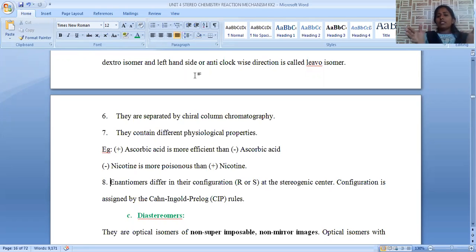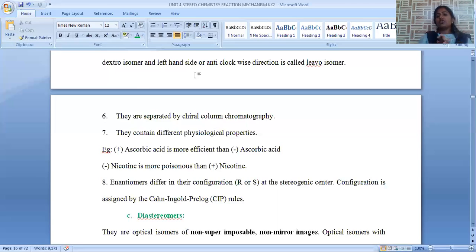If we mix dextro with levo in exactly equal proportion, the total mixture is called a racemic mixture. We took a simple example, erythrose. D plus erythrose and L minus erythrose. D plus stands for the two OH groups present on the same side, that is the right hand side. L minus stands for the two OH groups present on the left hand side.